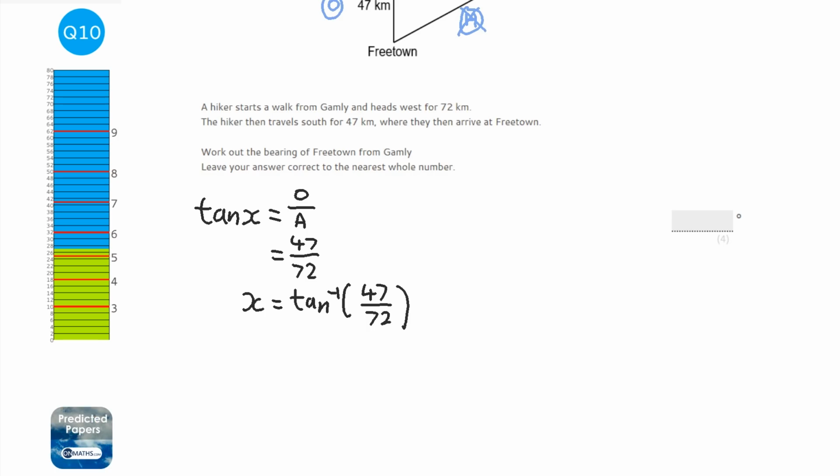Just don't forget to close the brackets. Every time you click tan or inverse tan, it opens a set of brackets, so make sure you shut them. Let's press equals, and that equals 33.1356, and so on.